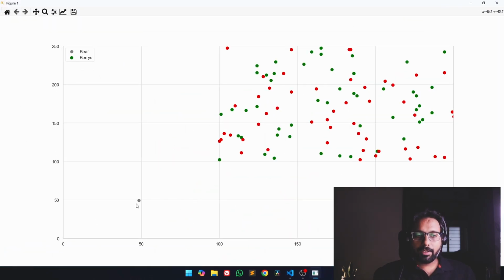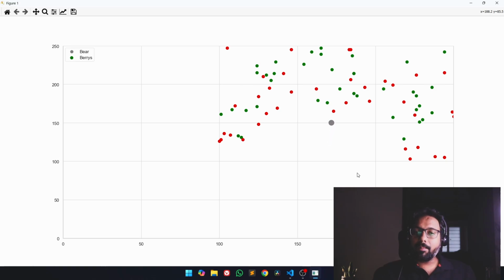So this gray dot is our bear. It is moving toward the forest. It's outside, I'm not sure where it is, but it's moving toward the forest. It ate the green berry. It ate the red berry, and whenever it eats a berry, its size is increasing by a very small amount, 5 units. So for now, as I said already, it's not considering the color or the type of berry, whether it's a food or a poison. It's just consuming and increasing its size.